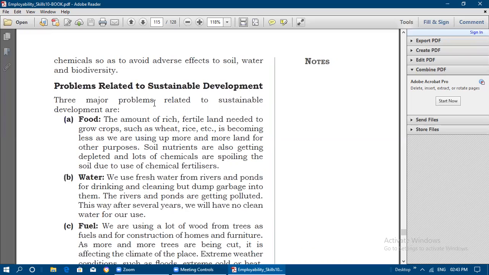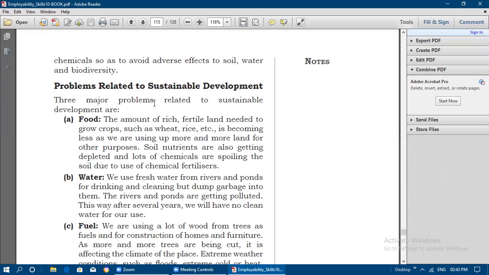If we want to grow wheat and rice, we need rich and fertile land, but it is very scarce nowadays because of our usage of land. Soil nutrients are also getting depleted. Whatever nutrients are there in the soil are getting depleted, and lots of chemicals are spoiling the soil due to the use of chemical fertilizers. Due to that we won't get enough growth in wheat or rice, so we won't get food items properly for our population.